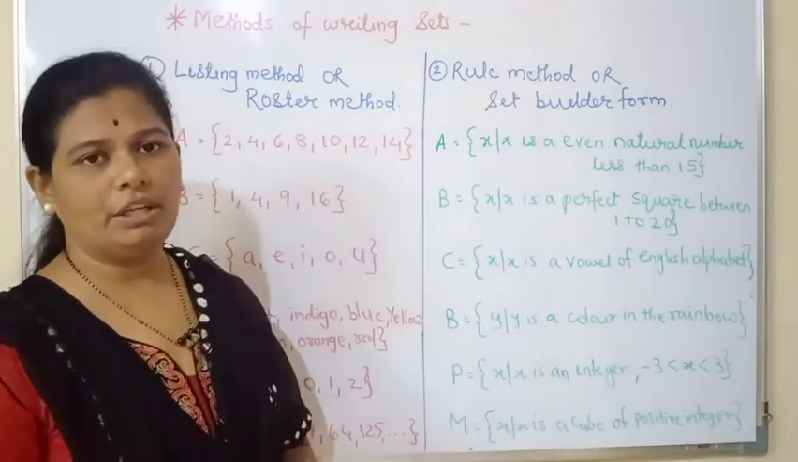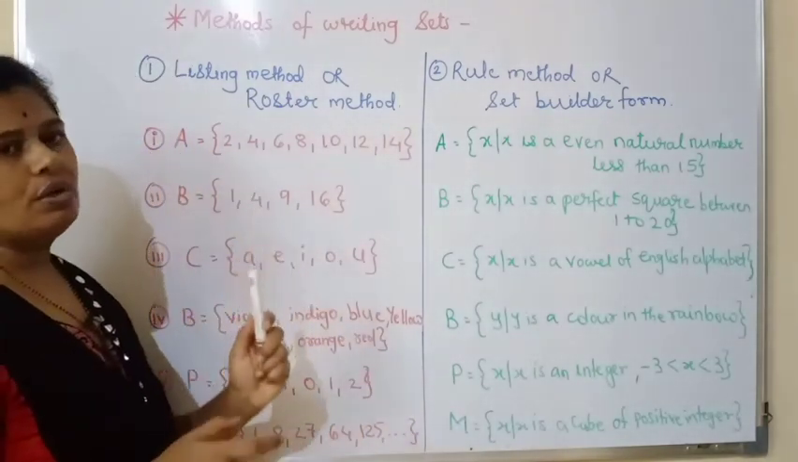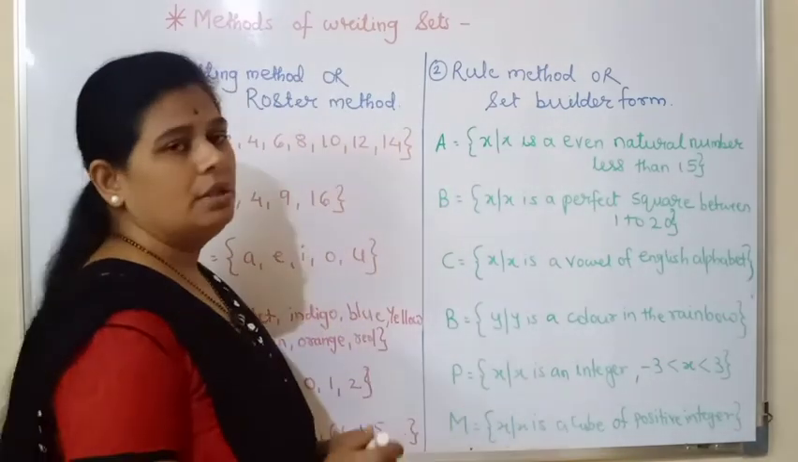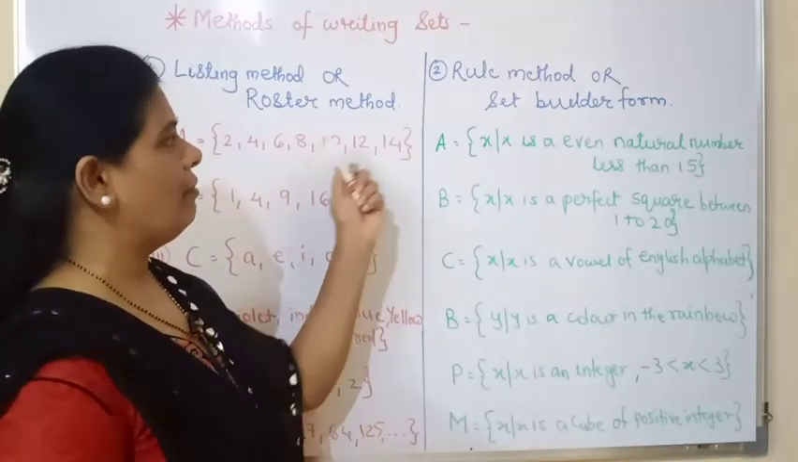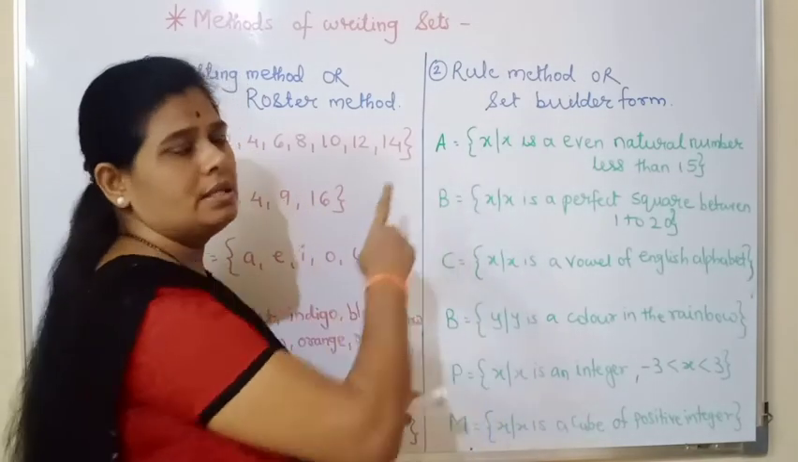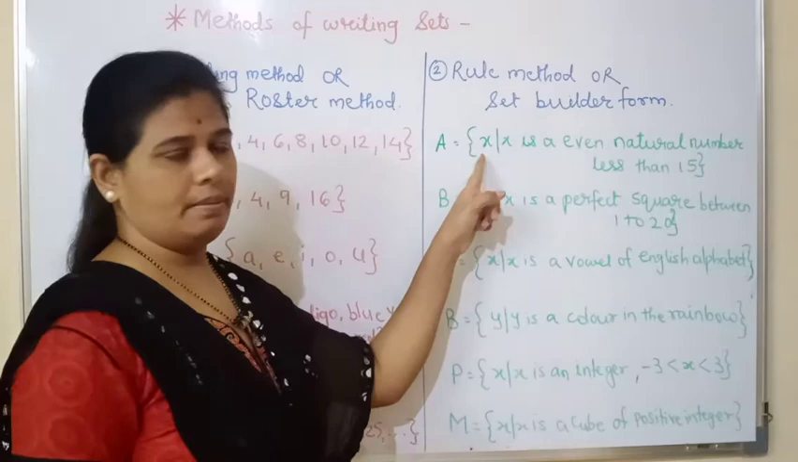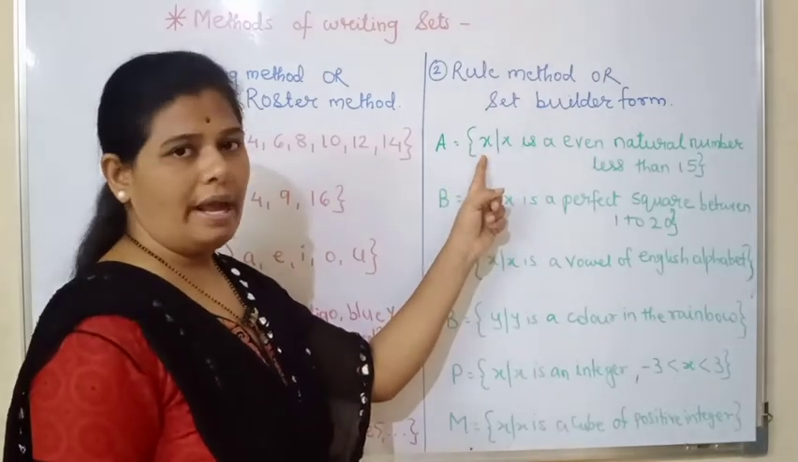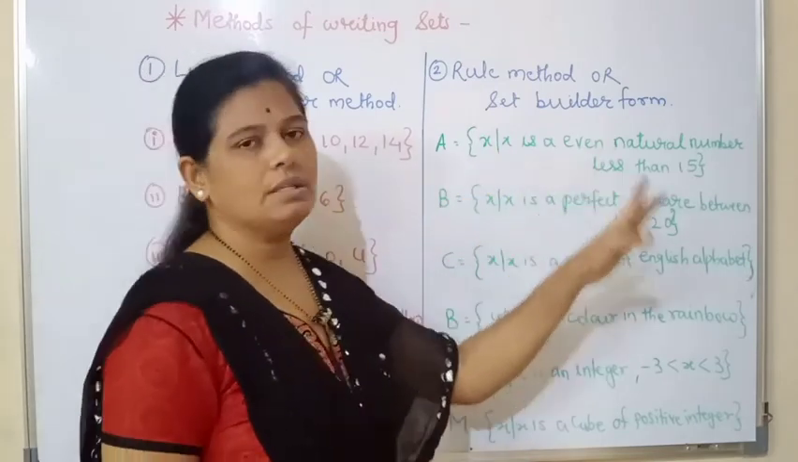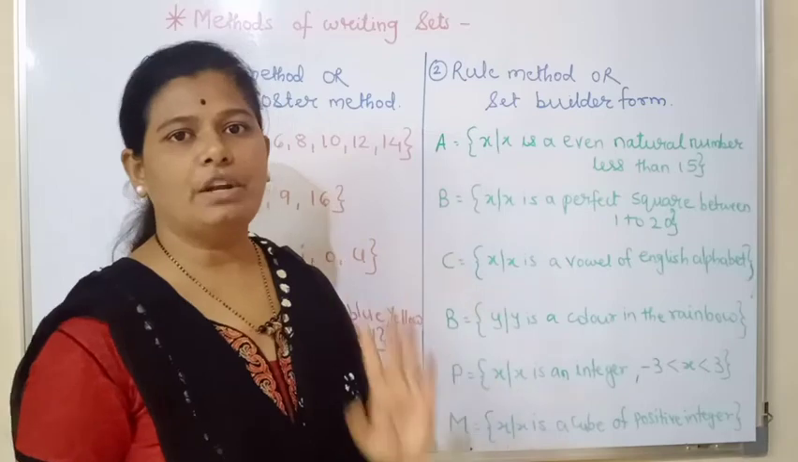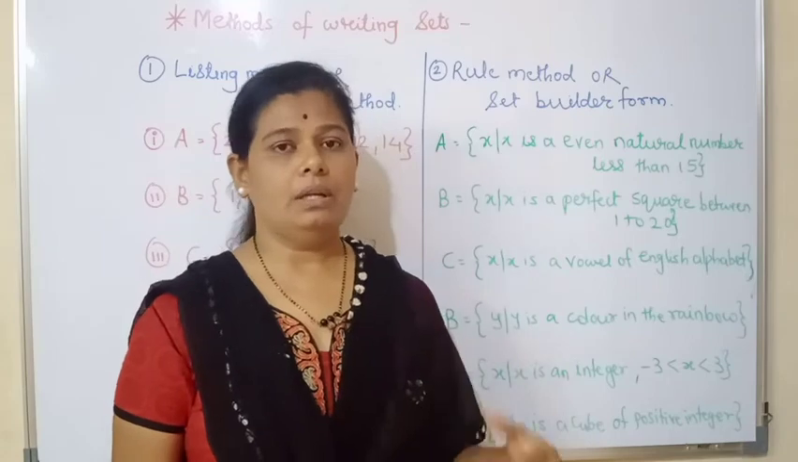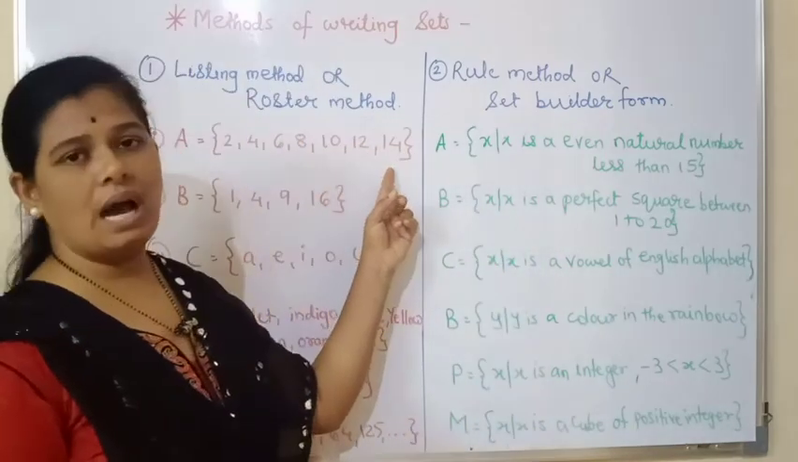Now we will go through the activity. As you can see here, 2, 4, 6, 8, 10, 12, 14 are the even numbers. So the set I have written in the listing method, I have written in the rule method, and it is read as: A is a set of all x such that x is an even natural number less than 15. Now what is the property here? The property is that those are even numbers. The limitation is that those numbers are less than 15.